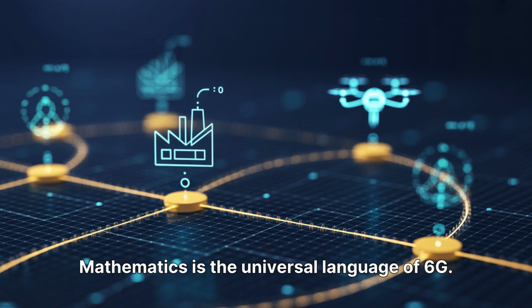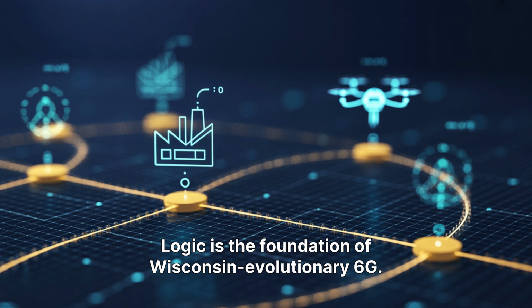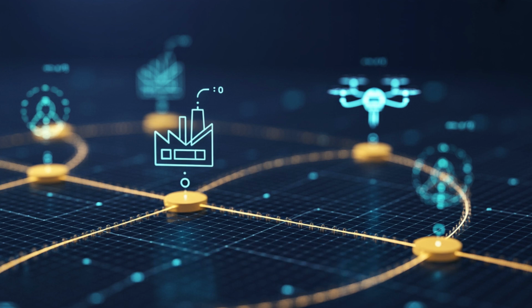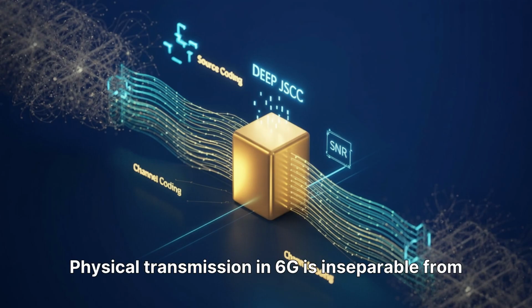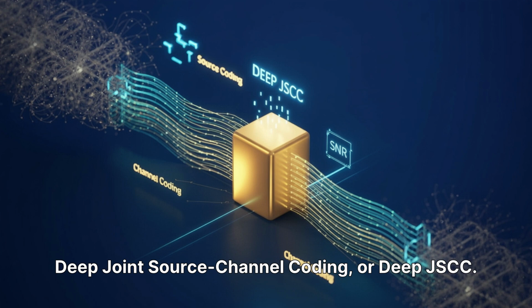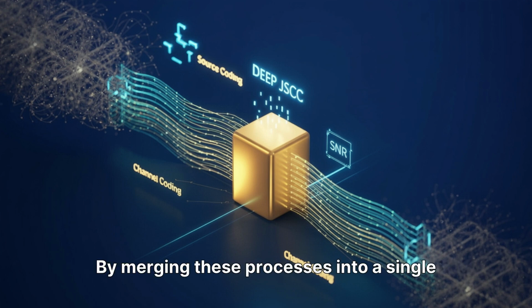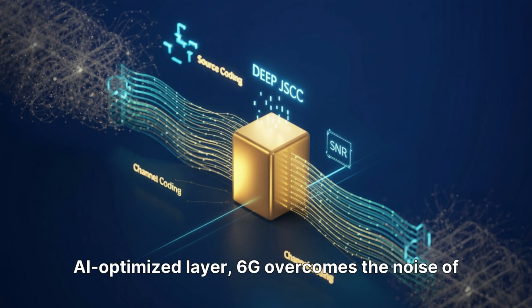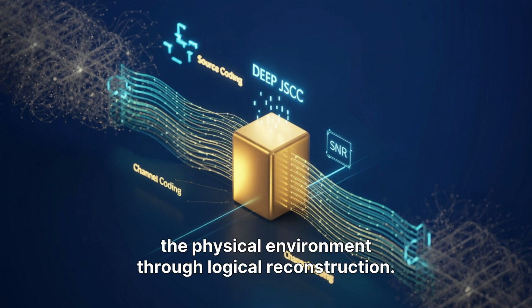Mathematics is the universal language of 6G. Logic is the foundation of evolutionary 6G. Physical transmission in 6G is inseparable from semantic logic. We move away from the separate source and channel coding of the past toward deep joint source channel coding, or deep JSCC. By merging these processes into a single AI-optimized layer, 6G overcomes the noise of the physical environment through